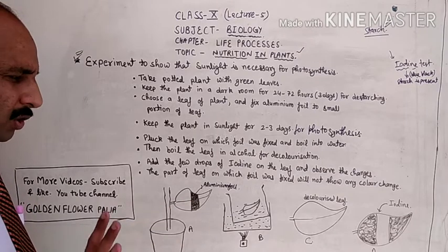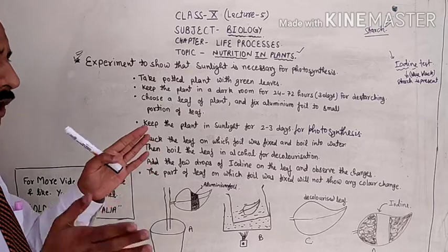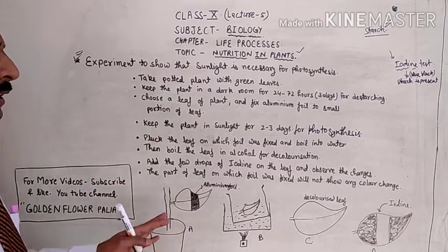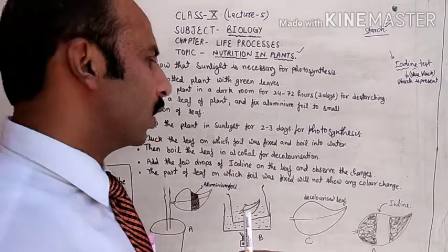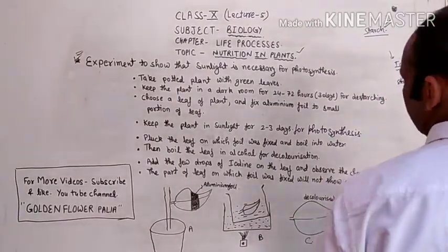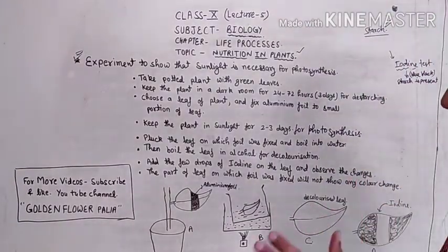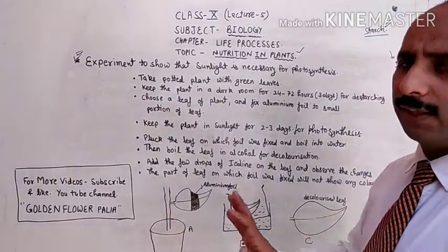So without plucking the leaf, put this plant into sunlight for photosynthesis. After that, pluck this leaf